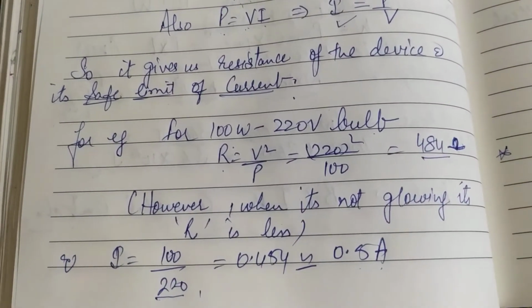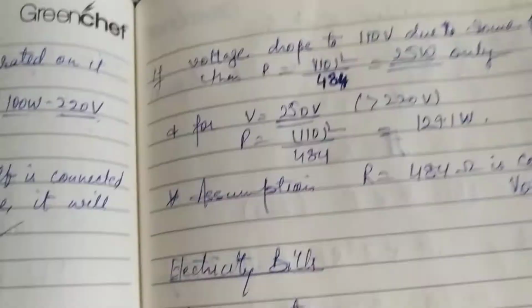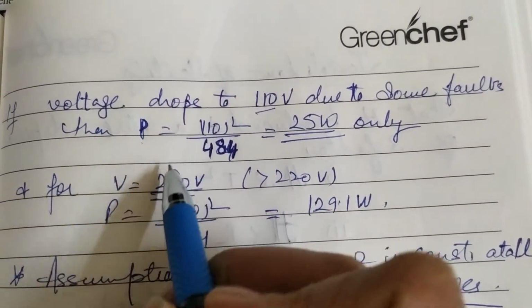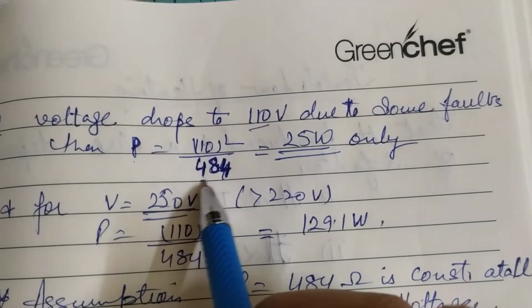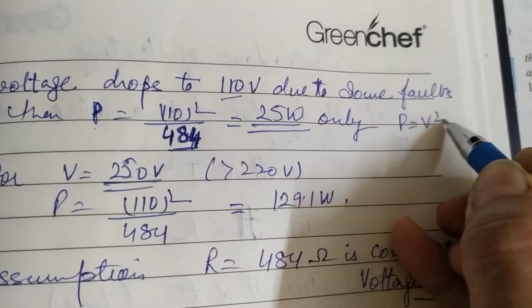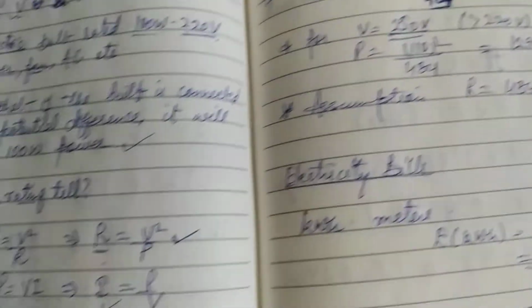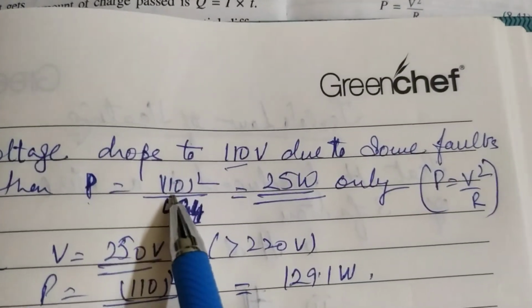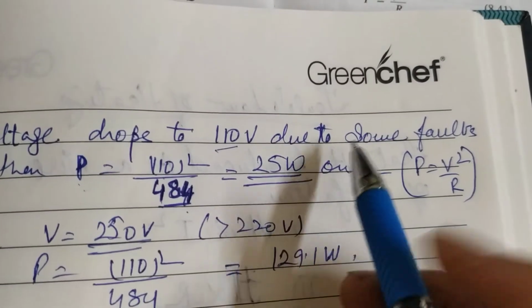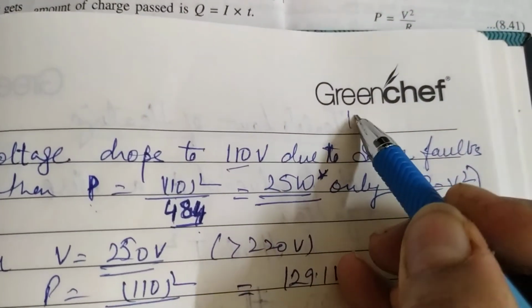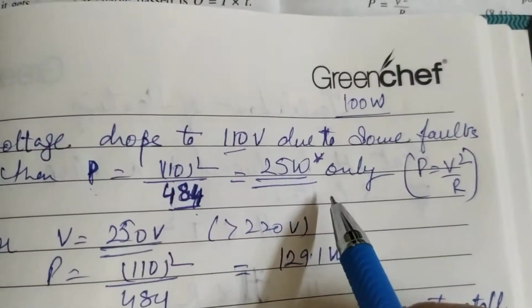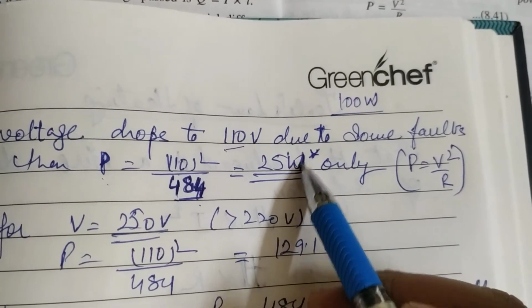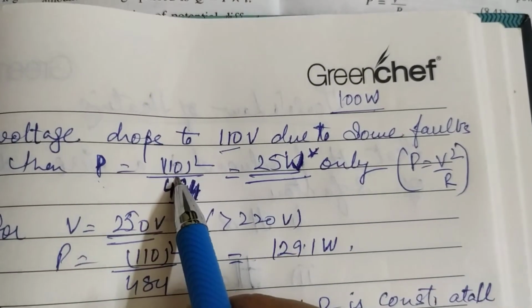Let us say some problem comes in the circuit and the voltage drops to 110 volt. Then I can check how much power my bulb will consume now, by using the same resistance and the formula P is equal to V square by R. Resistance I have already calculated, 484 ohm. So I can substitute the value of resistance here with the new voltage. I will get power 25 watt only. It means that the bulb which was rated 100 watt will consume only 25 watt power. It means power consumption will be reduced if voltage is reduced.